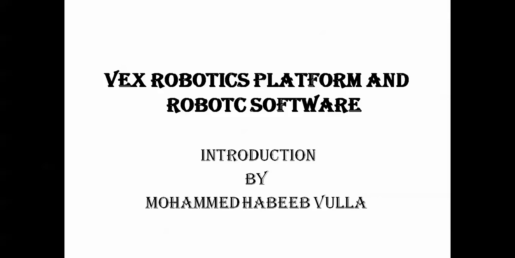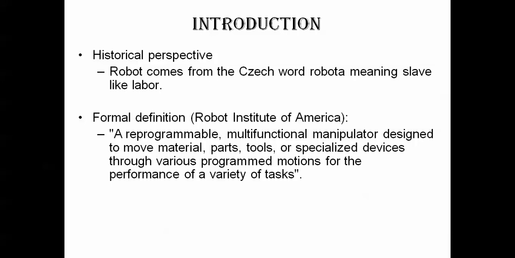In historical perspective, the word robot actually came from the word robota, meaning a slave-like robot. It is a Czech word. The formal definition from the Robot Institute of America defines it as a reprogrammable multifunctional manipulator designed to move material, parts, tools, etc. In simple words, it's a reprogrammable machine which can be used to move material and parts like this.